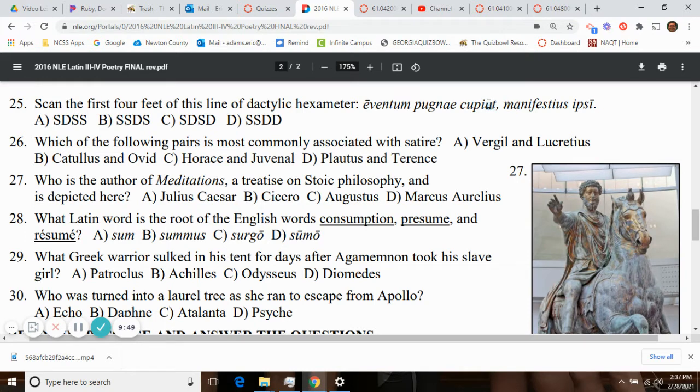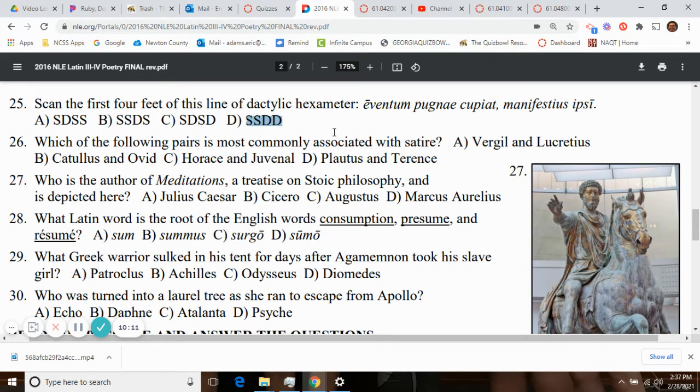That A is long because of the T and the M, and then AI is short. So it goes spondee, spondee, dactyl, dactyl. So spondee, spondee, dactyl, dactyl. The answer is D as in dog.